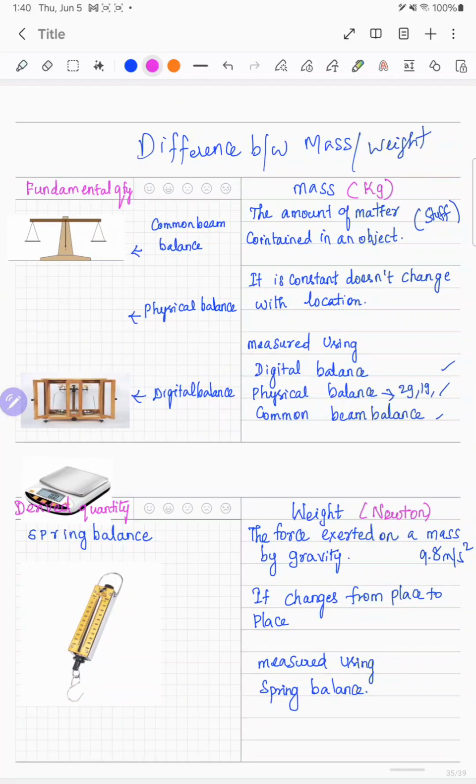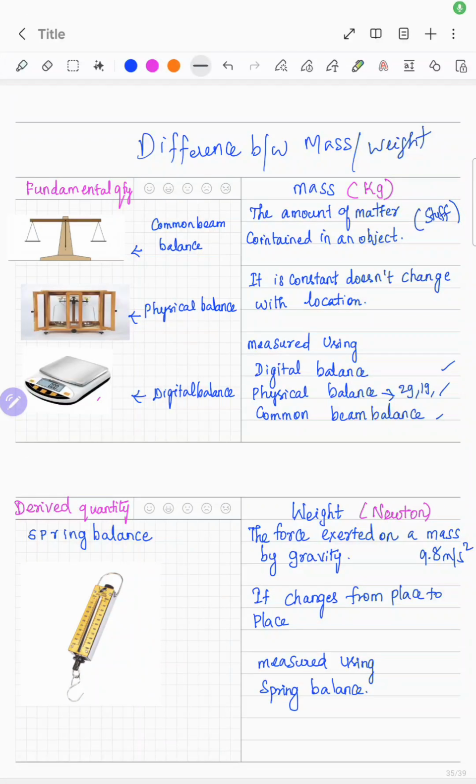We will see one more thing, the difference between mass and weight. Mass is measured in kg. We have studied it is the amount of matter contained in an object, maybe protons, neutrons, electrons, anything you can take into account. I have explained with an example earlier, and it is constant and does not change with the location or the planet. It is measured using a digital balance, like the kitchen scale I am showing here, and the physical balance to measure minimum grams.